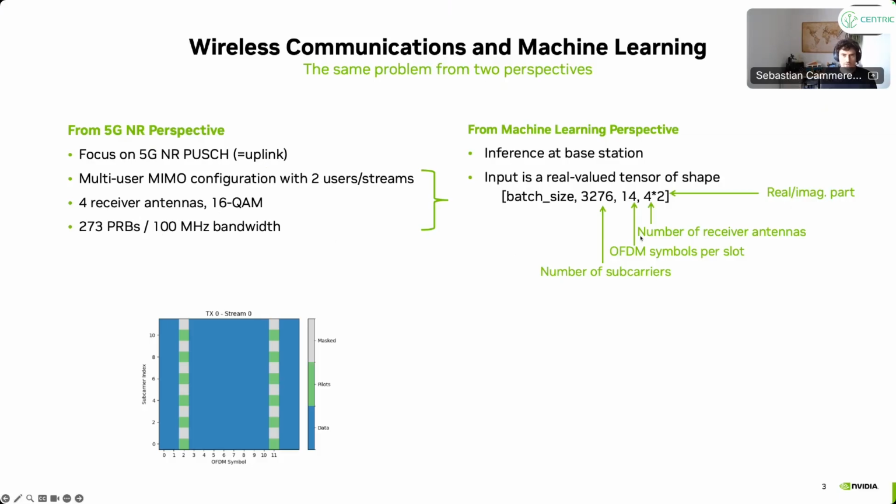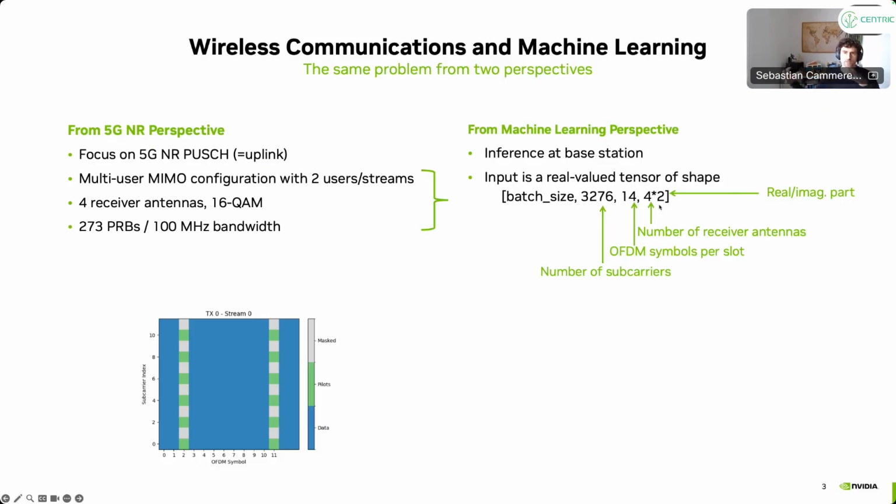From a machine learning perspective, that essentially means that we have a tensor that has a shape, and we can assume that batch size is 1, at least during inference. So we have 1 received slot. We have a number of subcarriers, in this case 3,200 subcarriers, which is 12 times the number of PRBs. We have a number of OFDM symbols, so we process entire slots essentially, 14 OFDM symbols in this configuration. And we have the 4 receive antennas, and we treat complex-valued IQ samples as a real and imaginary part. So we actually have 8, that is 2 times 4, values in the last dimension.